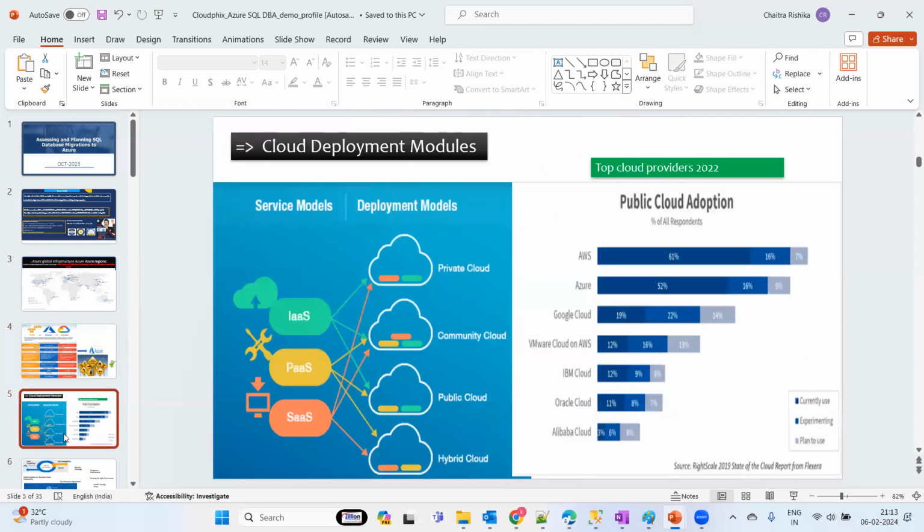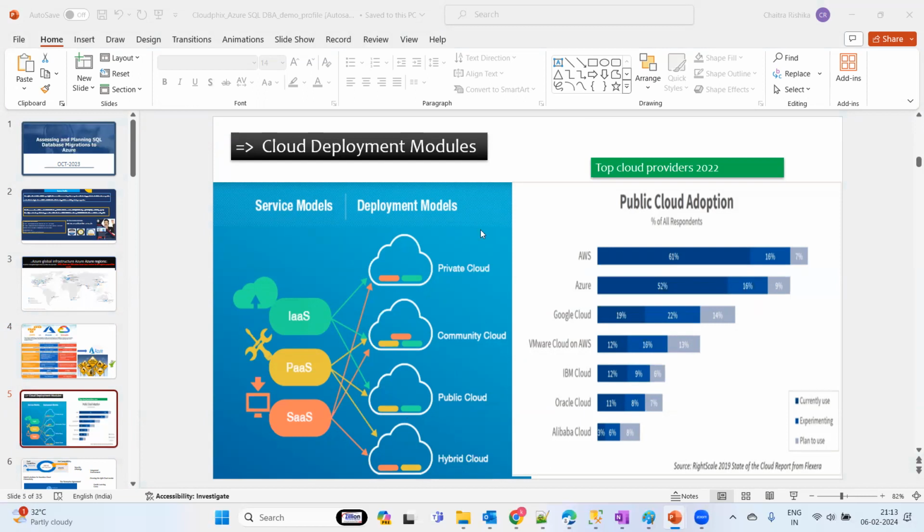So if you go, there are cloud models. If you can see, there is public cloud, private cloud, community cloud, and hybrid cloud. So this terminology is common across the clouds. Okay, if we take the public cloud, it's accessible to everyone, accessible everywhere. Let's say a public park. Okay, if you belong to that area, you are authorized to go and utilize the public park. Everybody can access it. We have our own privacy as well.